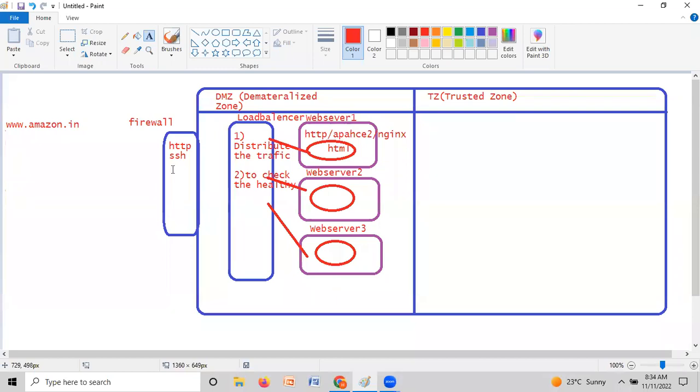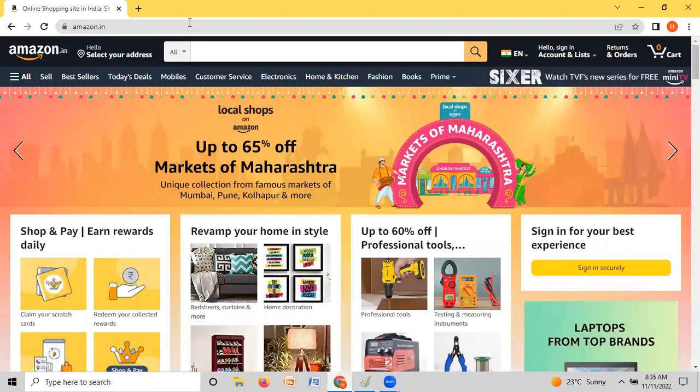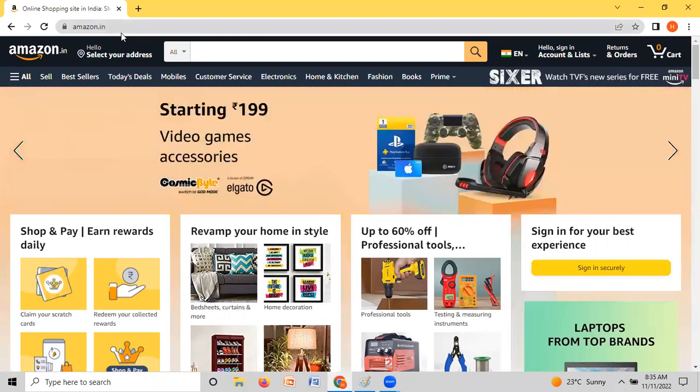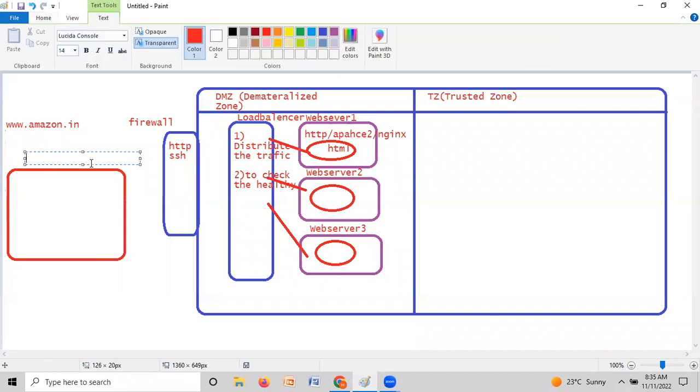So the load balancer distributes the code and it should be moving, right? When we are hitting the browser, how does our browser know the request will go to Amazon? Why is the URL not going to Flipkart, or some other site? Because they are using some kind of mechanism, some kind of DNS configuration. This is called DNS, Domain Name Service.